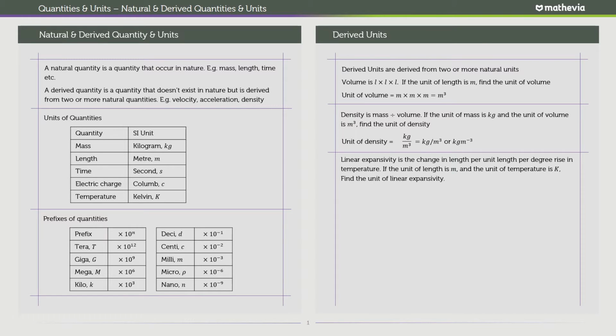We have linear expansivity as the change in length per unit length per degree rise in temperature. The unit of length is meters, the unit of temperature is Kelvin. Find the unit for linear expansivity. So this is the formula for linear expansivity. We have length at the top, and length at the bottom, and temperature as well. So change in length still has the same unit as length.